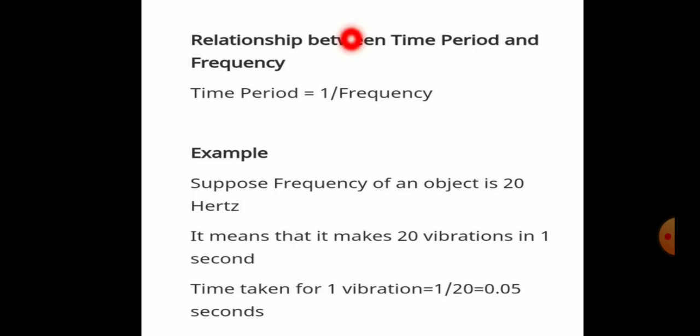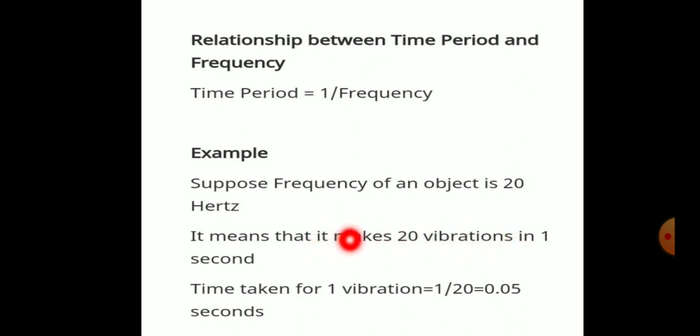So what is the relationship between time period and frequency? Time period is equal to 1 divided by frequency. Suppose the frequency of an object is 20 hertz. It means that it makes 20 vibrations in 1 second.